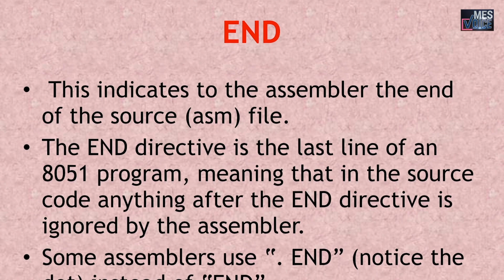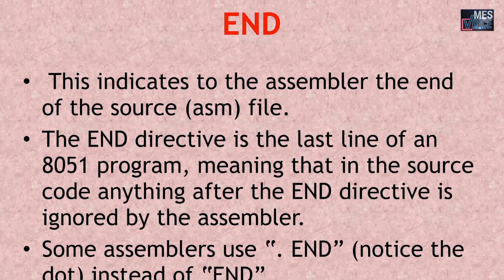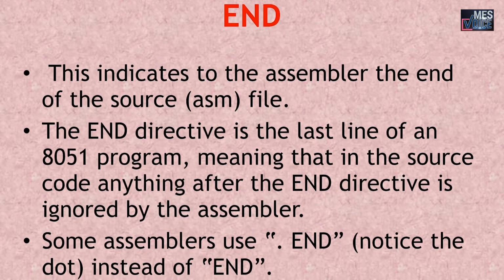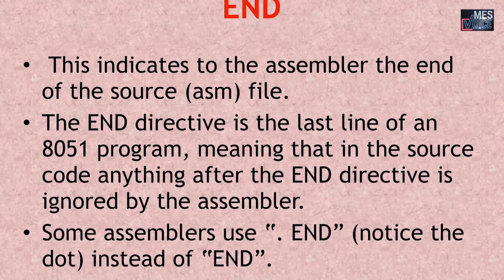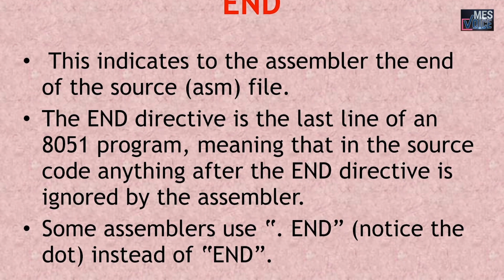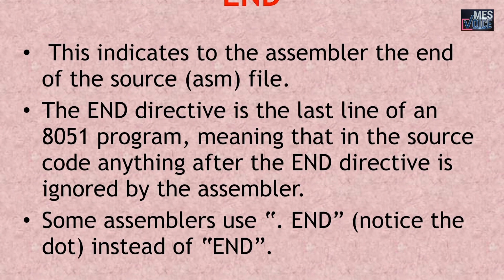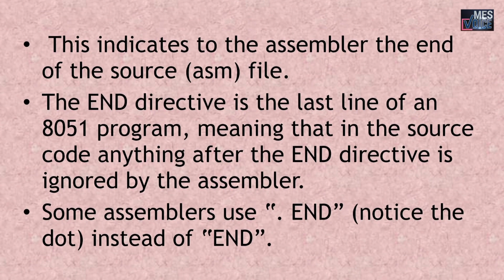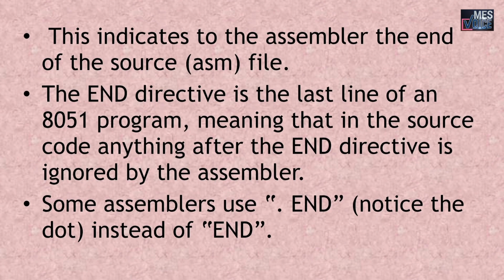Next directive which we are using is END. This indicates to the assembler the end of the source or an assembly file. The END directive is the last line of an 8051 program, meaning that in the source code, anything after the END directive is ignored by the assembler. Some assemblers use .end instead of end.